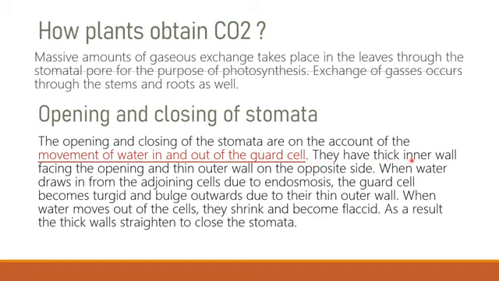They have a thick inner wall facing the opening and a thin outer wall on the opposite side. When water draws in from the adjoining cells due to endosmosis, the guard cells become turgid and bulge outward. Due to their thin outer wall, when the water moves out of the cell, they shrink and become flaccid. As a result, the thick walls straighten to close the stomata.